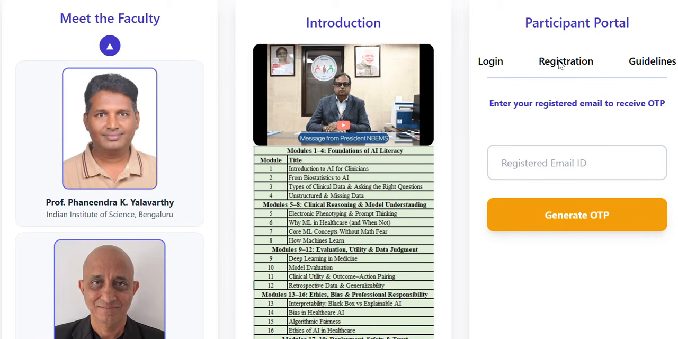But before doing the registration, I suggest you see the guideline. When you click on the guideline, a PDF will pop up, and this PDF consists of the complete guideline: what the course is, for whom it is meant, and everything you want to know. Now come to the registration part. When you click on registration, the next window opens.